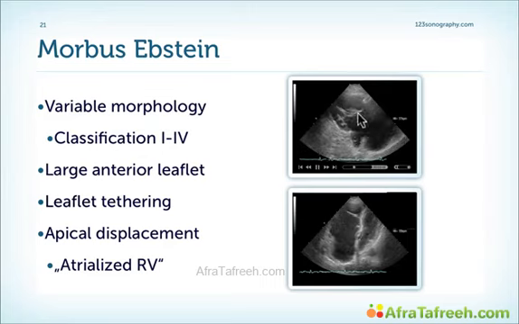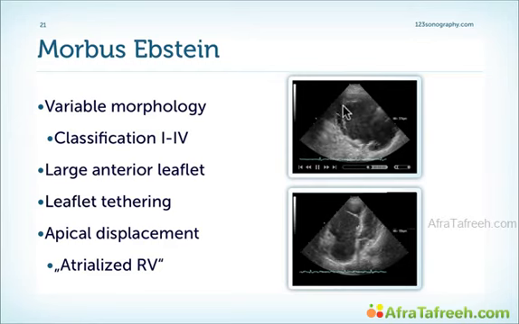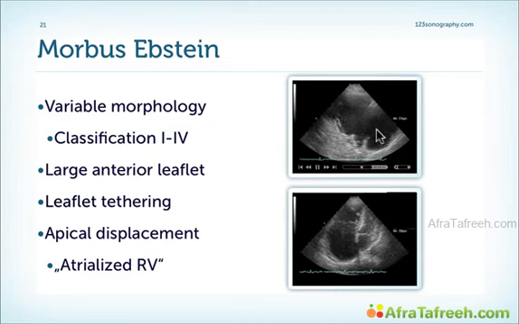We see a very long anterior leaflet, leaflet tethering. You can see how the leaflet is attached to the myocardium here. We have apical displacement of the leaflet, so the point of closure is far within the right ventricle. And we have atrialization of large parts of the right ventricle.